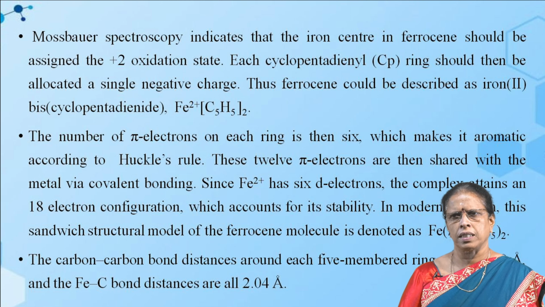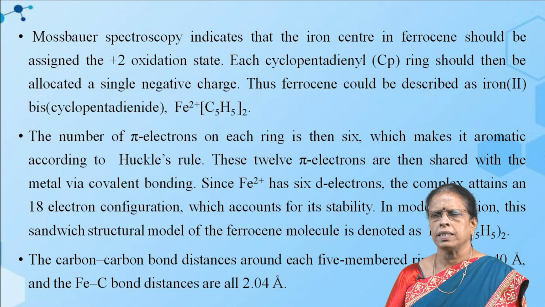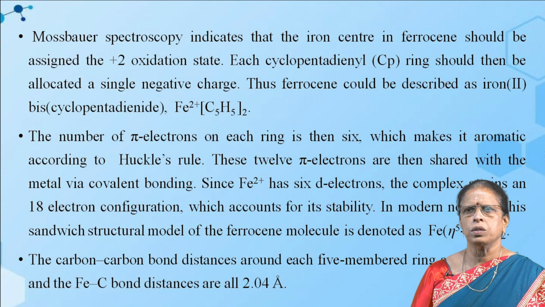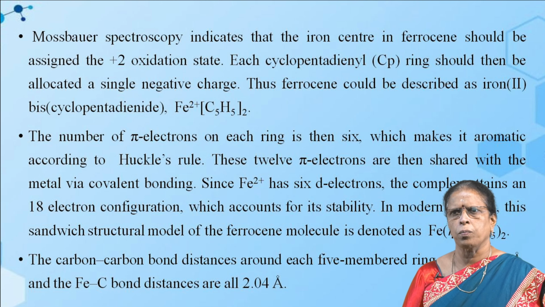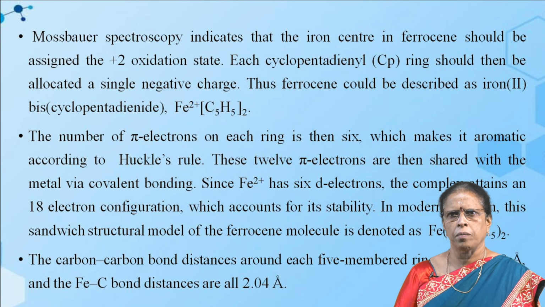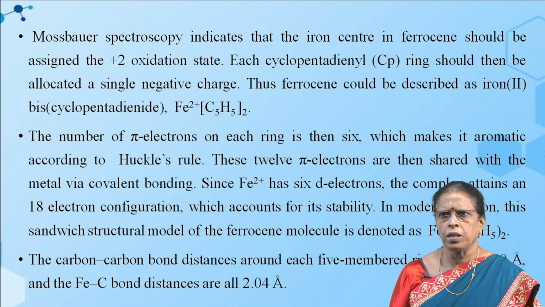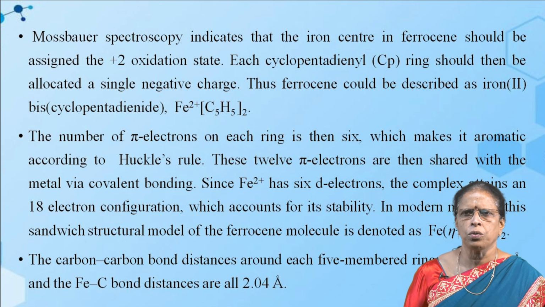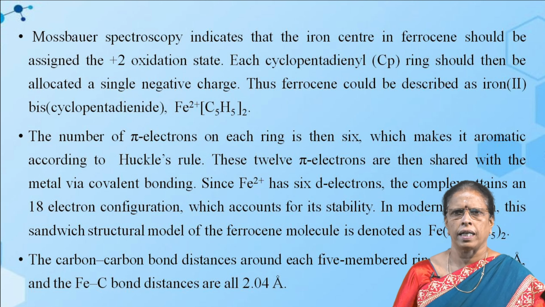C5H5 minus is present, so that iron is in the +2 oxidation state. Two cyclopentadienyl groups are present, so each cyclopentadienyl ring should be allocated a single negative charge. Thus, ferrocene could be described as iron(II) bis(cyclopentadienide).